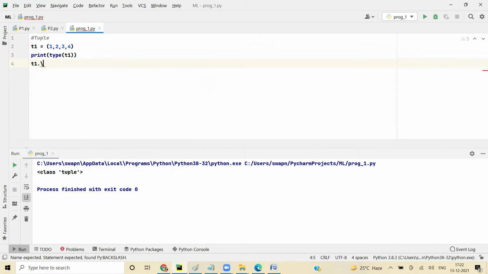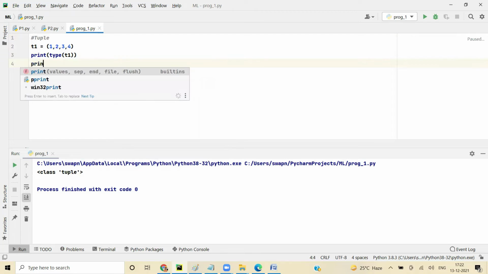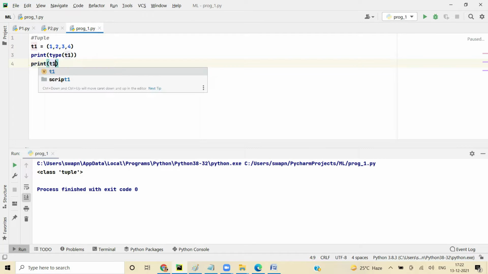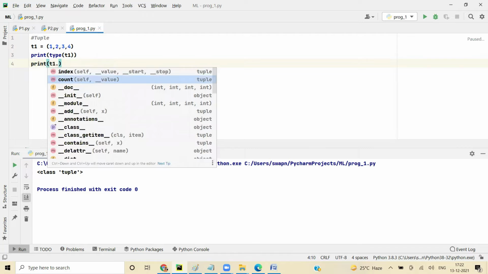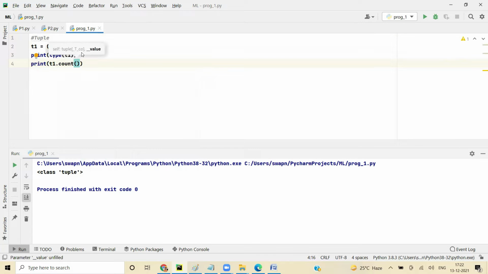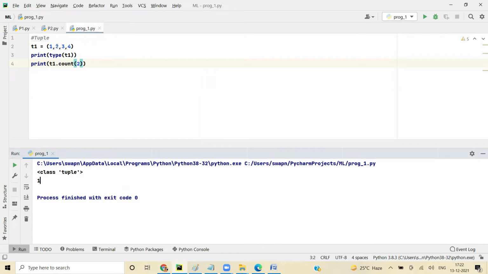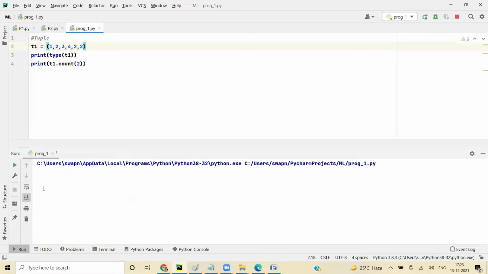If I say print t1 dot count of 2, this gave me 1 because it has only one 2. So if I give 3 comma 4 comma 2, now you will see 2 times 2 is appearing. If I add 2 again, you will see 3 times 2 is appearing. So this is count.